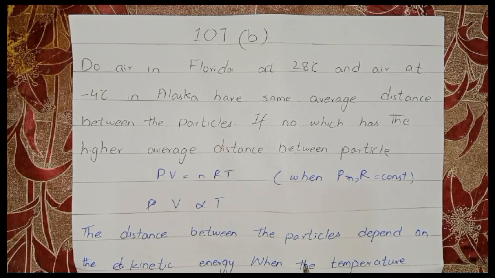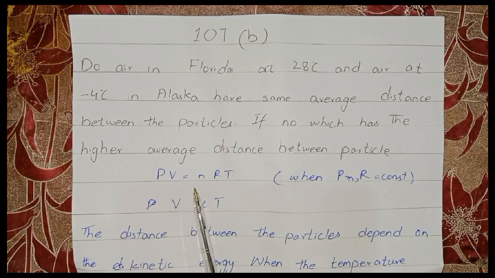In this question they ask, is the distance between the particles of the air in Florida, where the temperature is 28 centigrade, and in Alaska, where the temperature is -4 centigrade, the same average distance? If no, which particles of air have the higher average distance than the other?